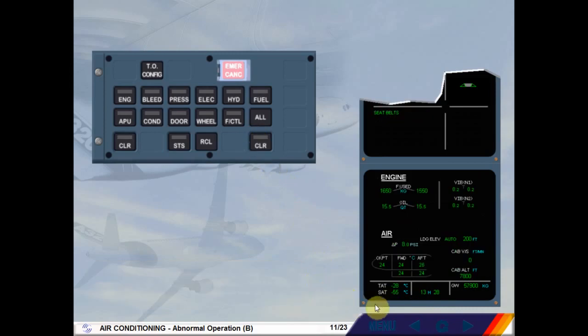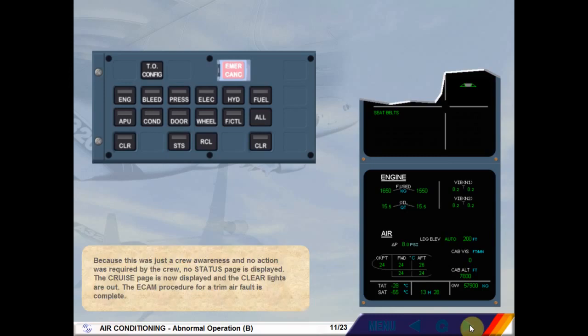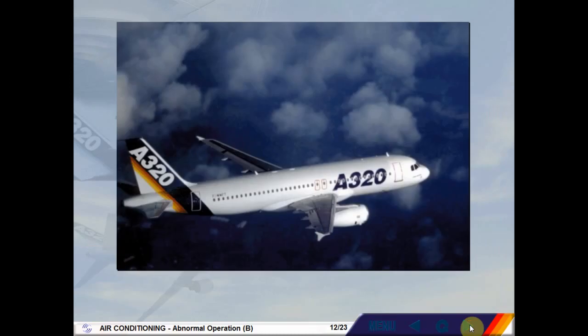Because this was just a crew awareness and no action was required by the crew, no status page is displayed. The cruise page is now displayed and the clear lights are out. The ECAM procedure for a trim air fault is complete. Now let's look at some other abnormal indications associated with the air conditioning system.